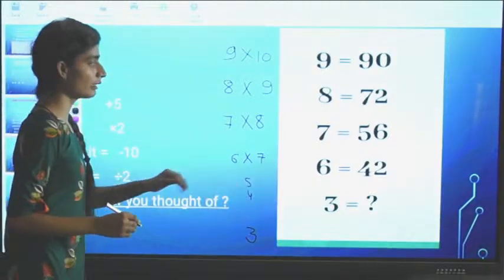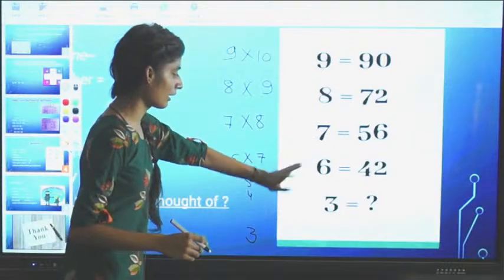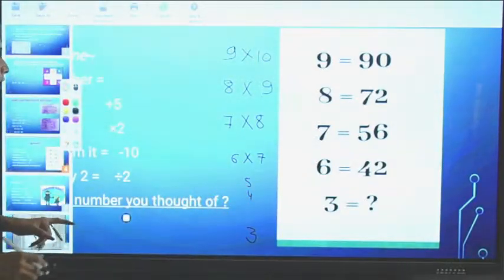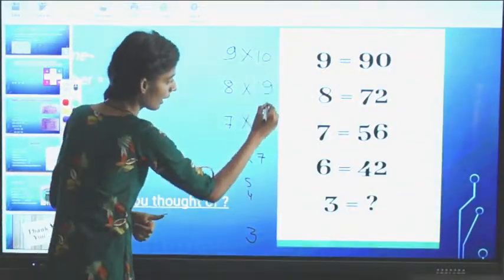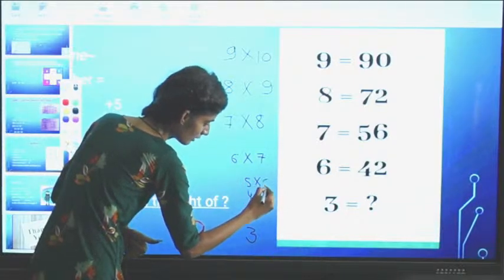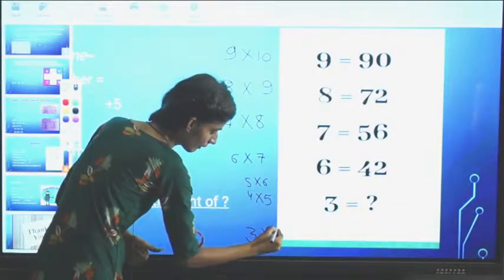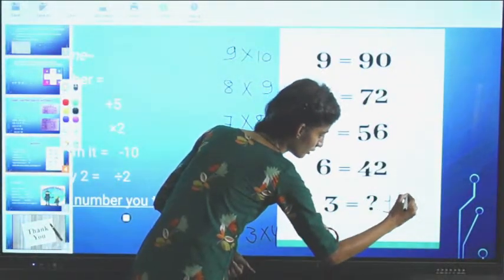Okay, if you are thinking that in this we have multiplied by 10, then by 9, then by 8, then by 7, so this is multiplied by 6. No, this will not be done. Why will this not be done? Because two numbers we have skipped, 5 and 4. So 10, 9, 8, 7, then 6, then by 5. Now we came to 3 and it will be multiplied by 4. So 3 4s are 12. 12 will come there.